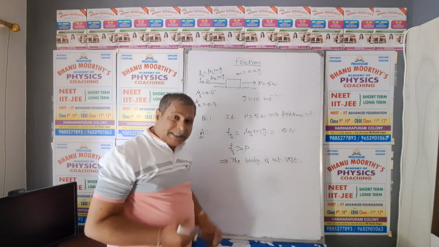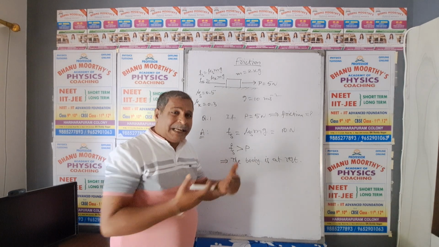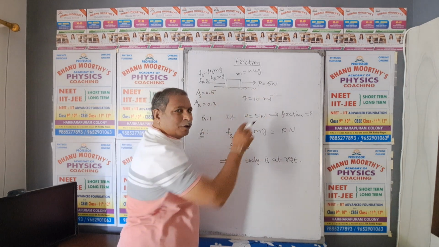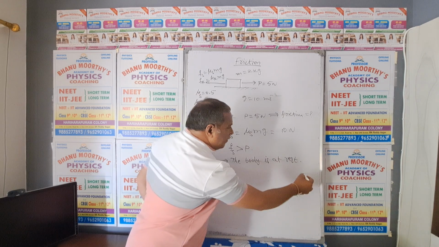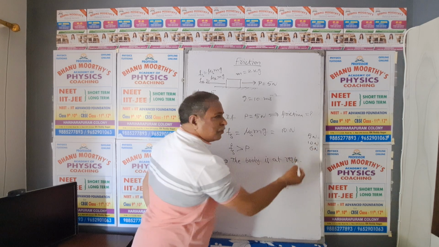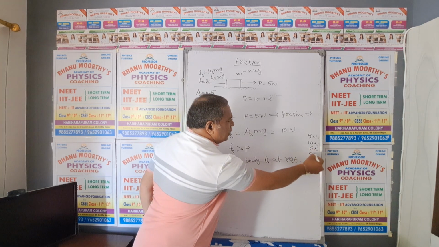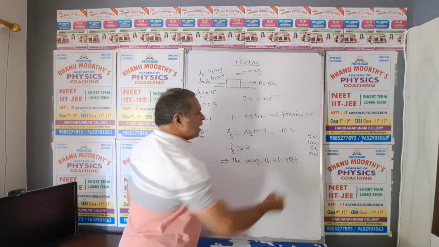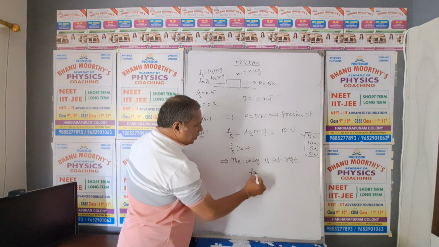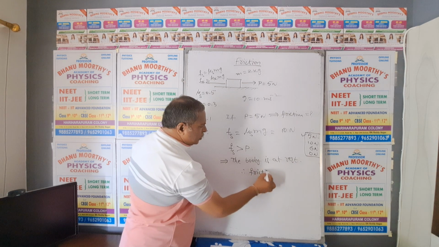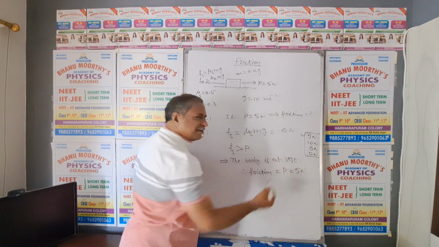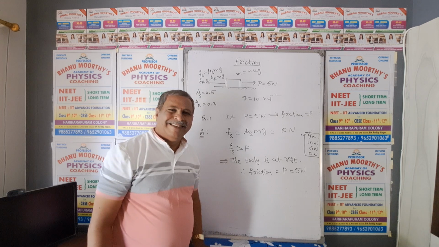If the body is at rest position, we know that under equilibrium condition, forces are balancing each other. So this is friction, this is pulling force, both are equal. Options are given as 5 Newton, 10 Newton, 6 Newton, different options, and 0 Newton. So your answer is 5 Newton, because under equilibrium condition, the frictional force balances with the pulling force, that equals 5 Newton. This is question number 1.